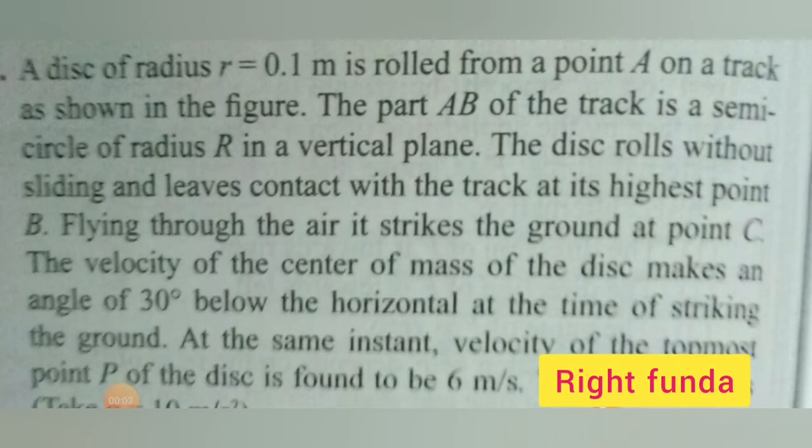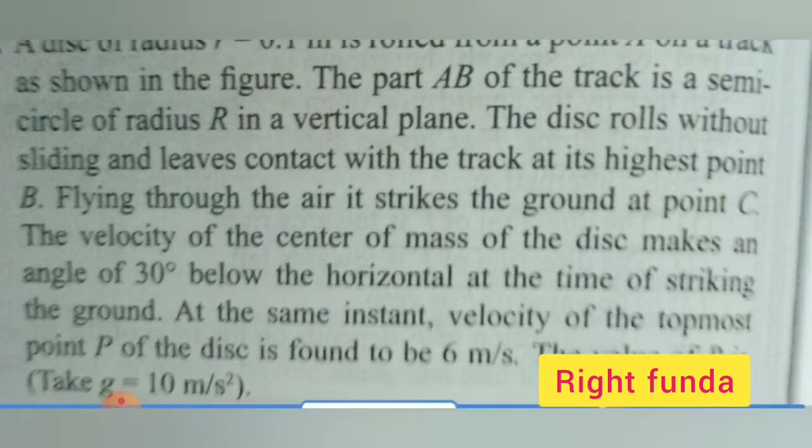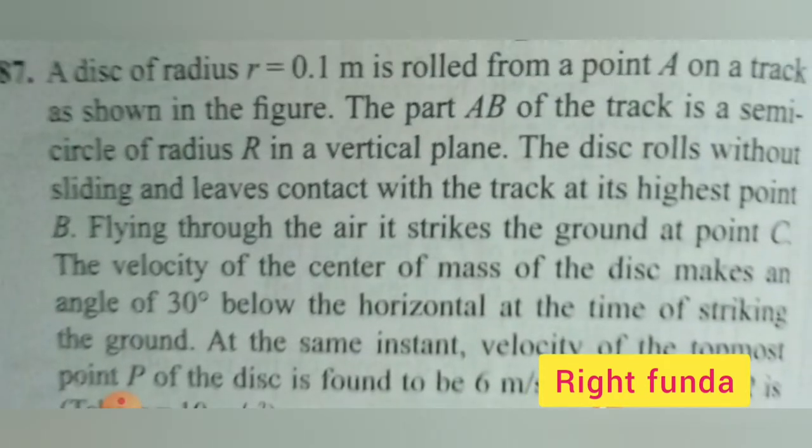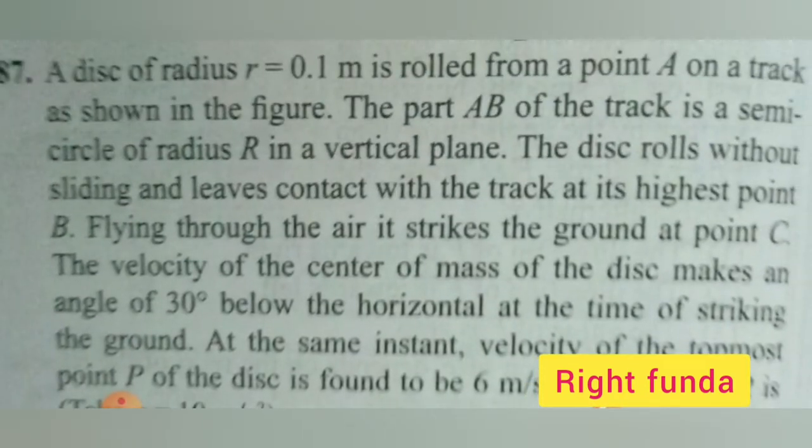This is a question of rolling motion. A disk of radius r equal to 0.1 meter is rolled from a point A on a track as shown in the figure. The figure is given here. The part AB of the track is a semicircle of radius r in a vertical plane. The disk rolls without sliding and leaves contact from the track at its highest point B.